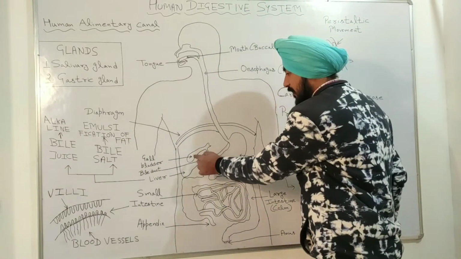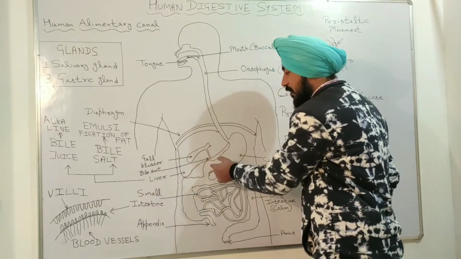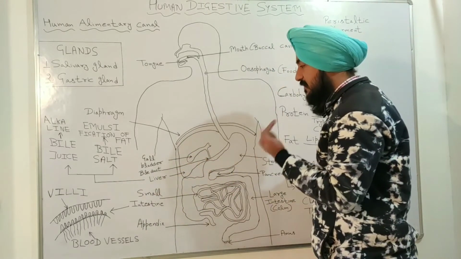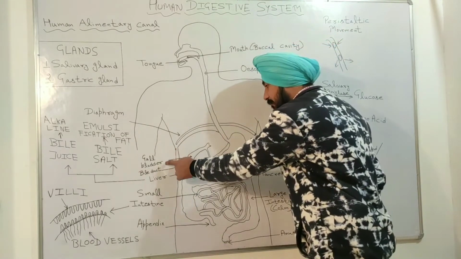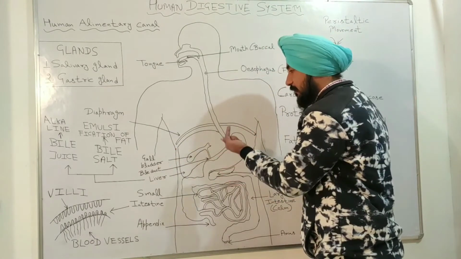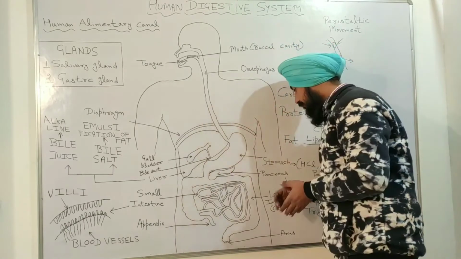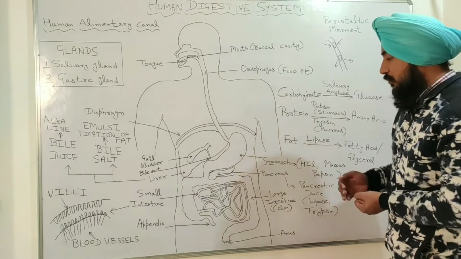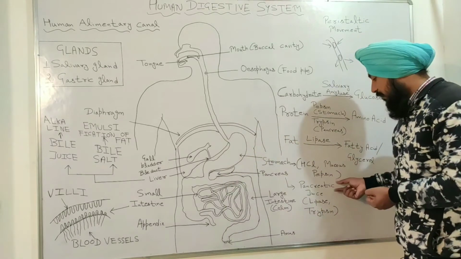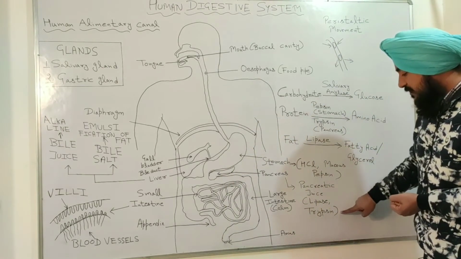And here you can see this is the gallbladder. The bile juice and bile salt which are produced by the liver are stored in the gallbladder. So the gallbladder stores the bile juice and bile salt. And here you can see, it is the pancreas. So the pancreas releases the pancreatic juices named lipase and trypsin.